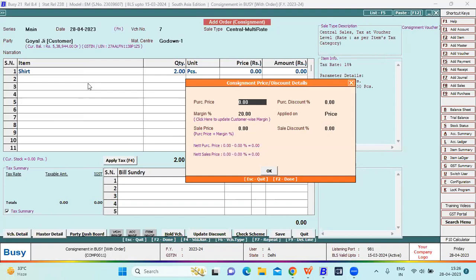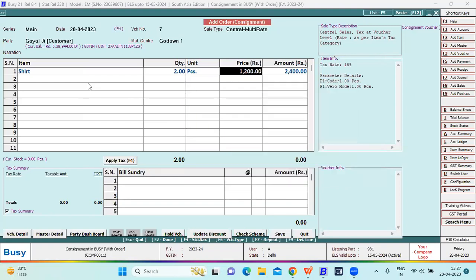What is the purchase price for this item? Let's suppose you define 1000. Automatically, as per the customer Goyalji, we set the margin of 20%. On the basis of 20%, it will automatically calculate your sale price as 1200.